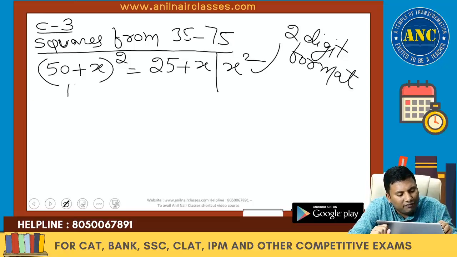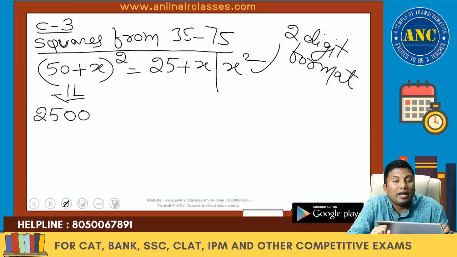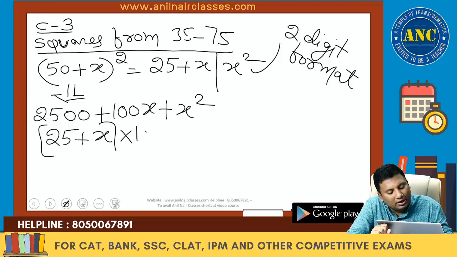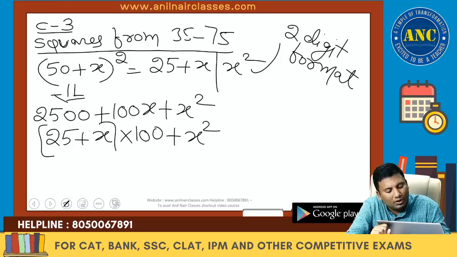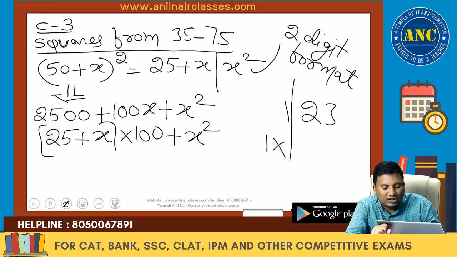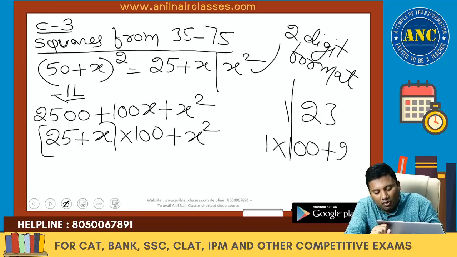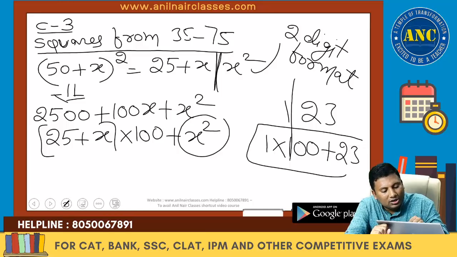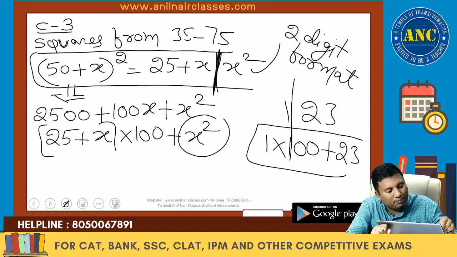Now if you see, if I open this bracket, this is 2500, a square. Next is 2ab, 100x. Next is x square. Can I write it like this? 25 plus x into 100 plus x square. If x square is a 2-digit number, before the 2 digits if I keep a slash, as we already discussed, the value is 1 into 100 plus 23. Because x square is a 2-digit format, before that I multiplied by 100. That is the reason for this slash. I hope the proof is clear.